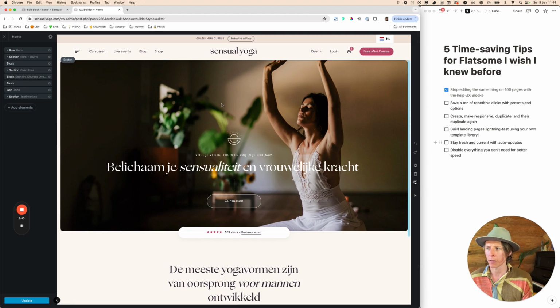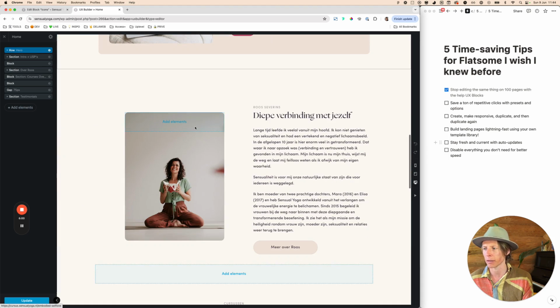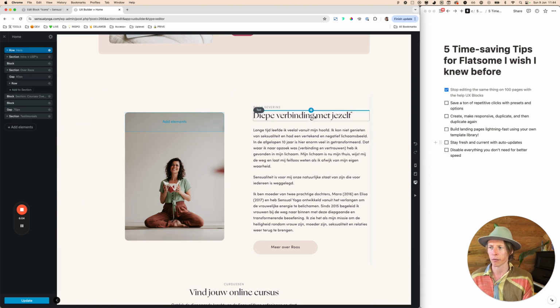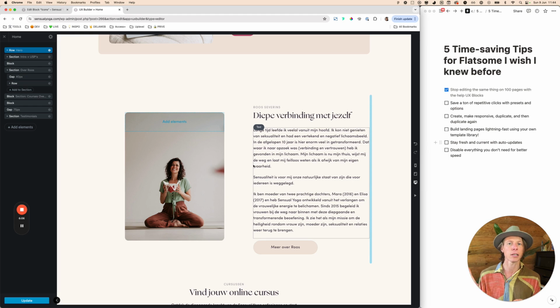So once you have a certain section or a hero or a banner that you want to reuse at different places again, let me give you the best example. In a lot of cases, this kind of design, so having an image on the left or the right and having text on the other side, is a thing that I'm going to use at many places on my website.